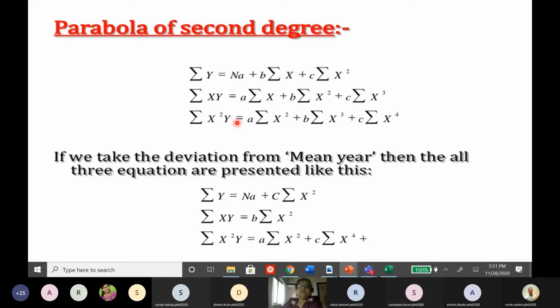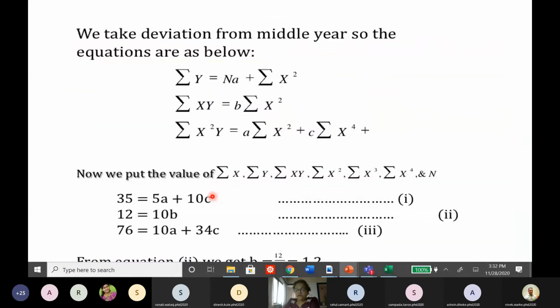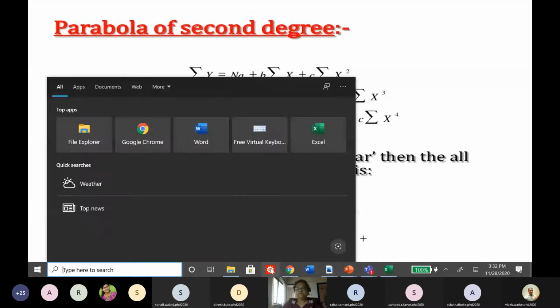Now, if we consider the deviation from the mean and shift the mean to 0, then it will be easier, because when x is 0, this sum will be 0. But you don't need to worry about that. We can concentrate here. The deviation from the middle year is also shown, but I will show you directly with the help of an Excel sheet how to do that.